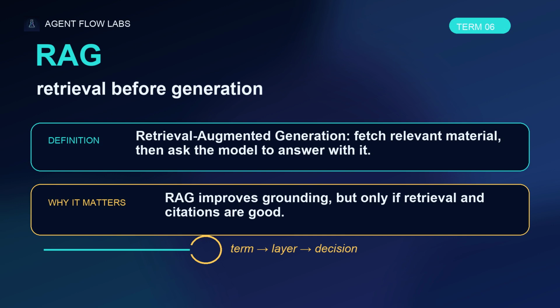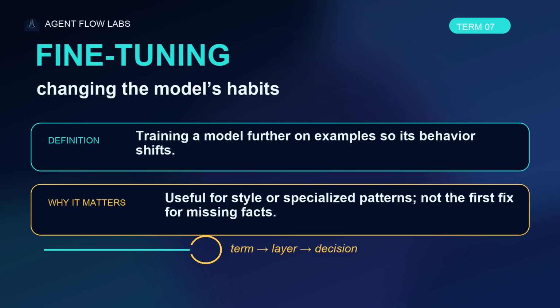Fine-tuning means training a model further so its behavior changes. It can be useful for style, formats, or specialized patterns, but it is often the wrong first move. If the problem is missing information, use retrieval. If the problem is messy process, fix the workflow. Do not fine-tune your way out of bad architecture.